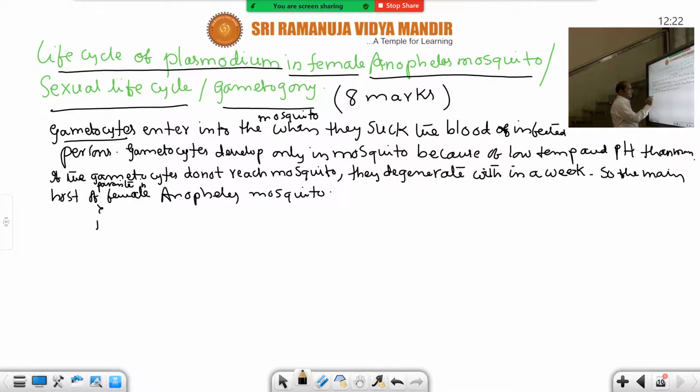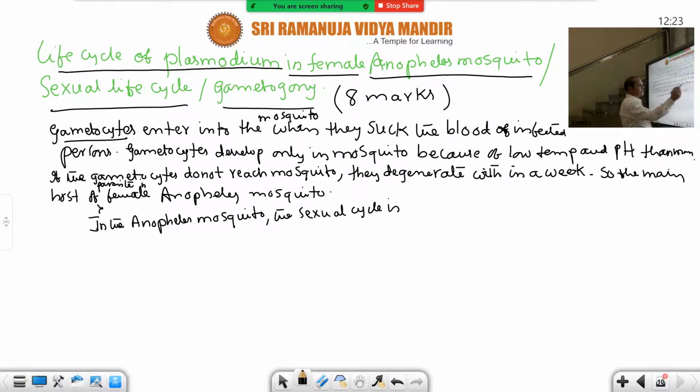Now let us divide. In the female Anopheles mosquito, better you say the scientific name, what happens is that the sexual cycle is divided into and completed by the following steps or events. This diagram also, a very nice diagram is there. On the next page I will draw that.